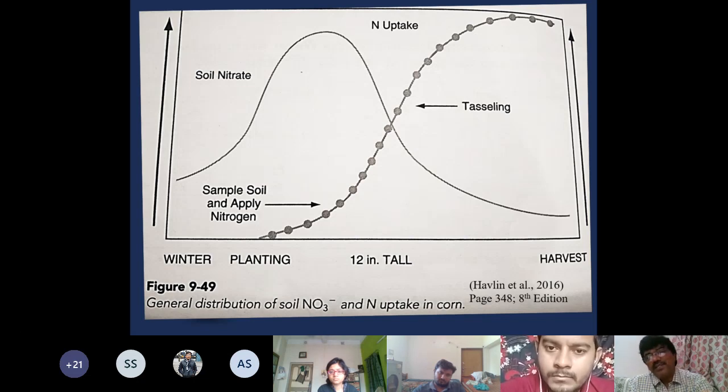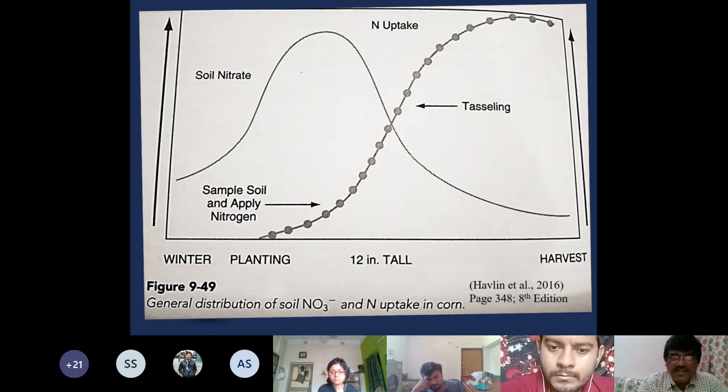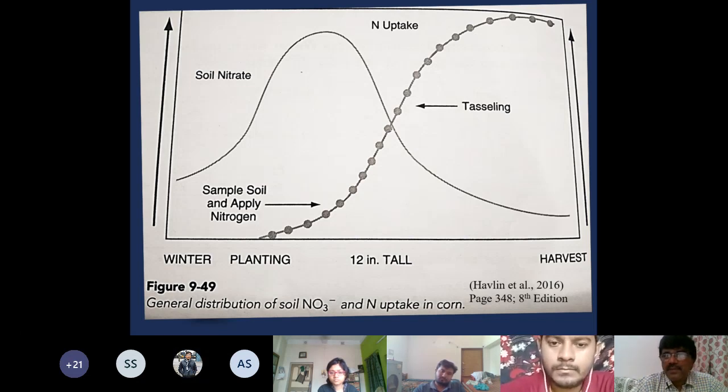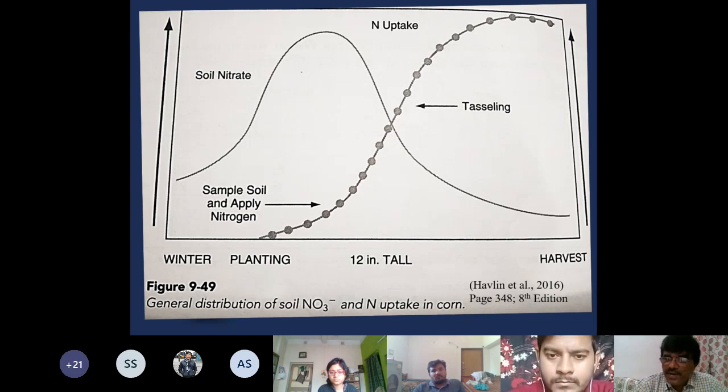In this picture, it is also shown how nitrogen availability is important. It should match the requirement of the crop. Here they have tried to match it by applying nitrogen at this particular point. I cannot show you with a pointer, but you can see this arrow. Here you need to apply nitrogen because here the growth is more. The rate of growth is very fast. So the plant needs more nitrates. So here one should apply nitrogen.